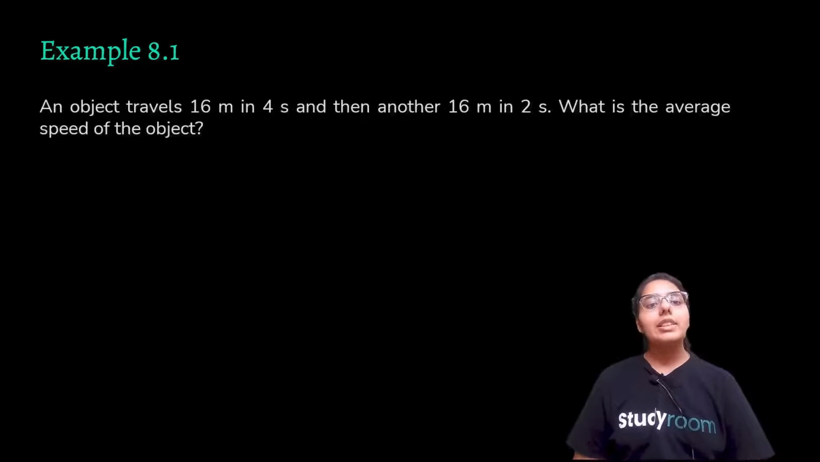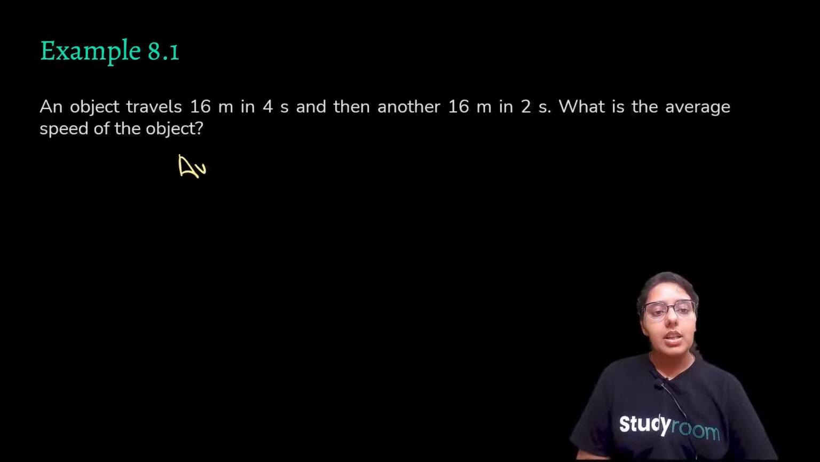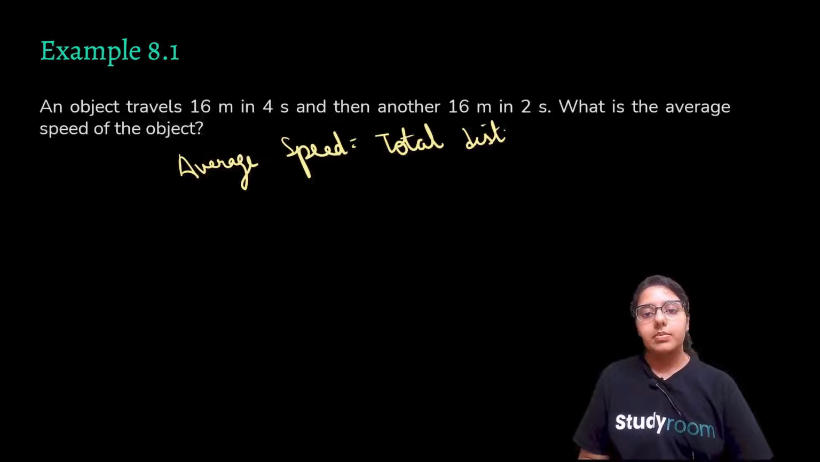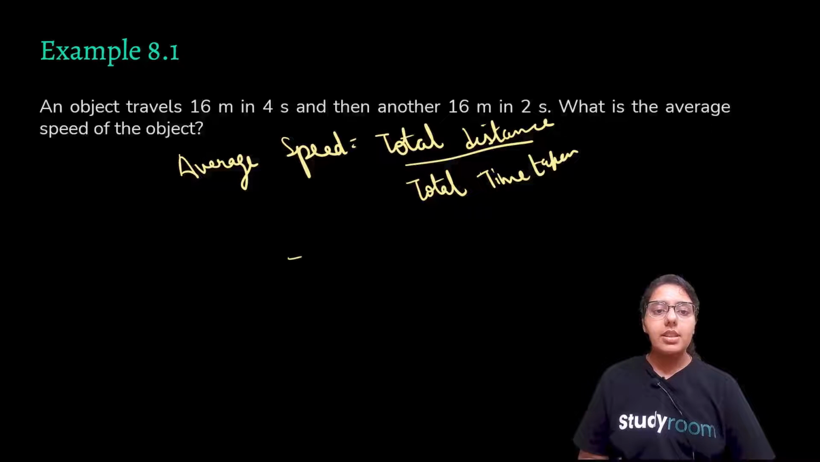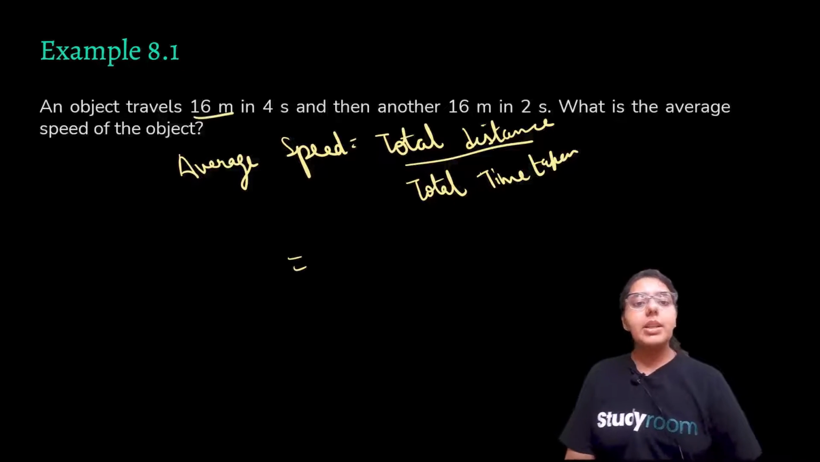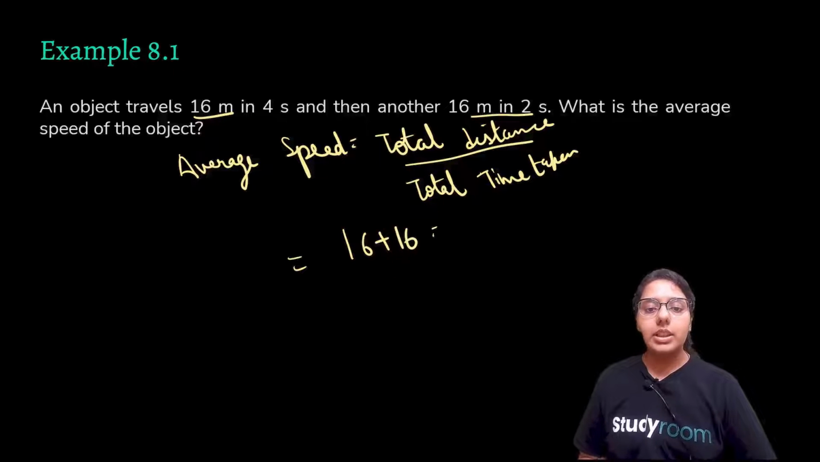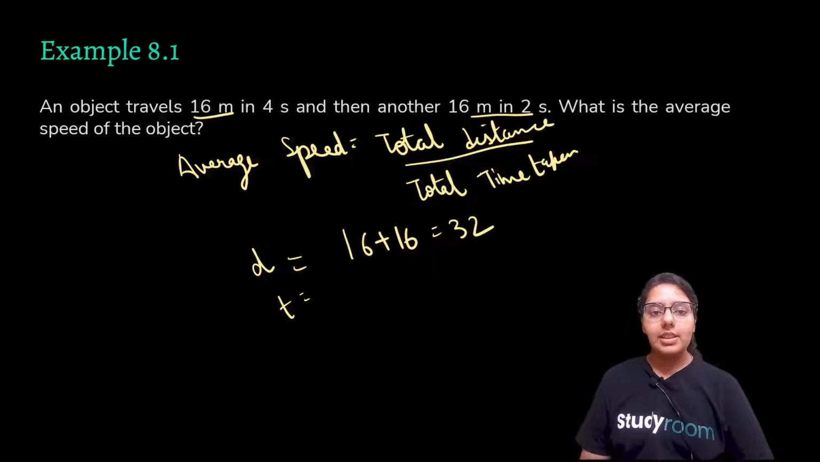An object travels 16 meters in 4 seconds and then another 16 meters in 2 seconds. What is the average speed? So as we know, average speed is equal to total distance travelled upon total time taken. What is your total distance? He travels 16 meters in 4 seconds and 16 meters in 2 seconds. So total distance is 16 plus 16, that is 32. And what is your total time? 4 seconds and 2 seconds. 4 plus 2, that is 6 seconds.